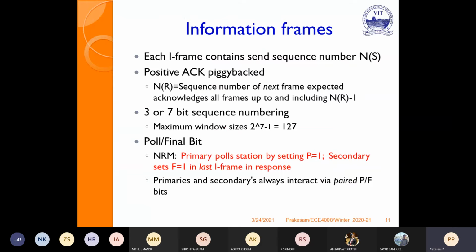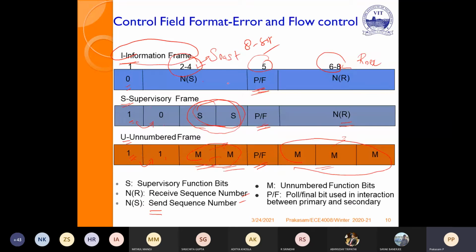So the information frames, each I-frame contains the send sequence number as well as the receive sequence number. If it is the positive acknowledgement, it is the piggyback. What is the meaning of piggyback? In the information frame itself, we can add the acknowledgement. That is nothing but a piggyback by means of NR. By means of NR, for example, here I am sending maybe the frame 0.